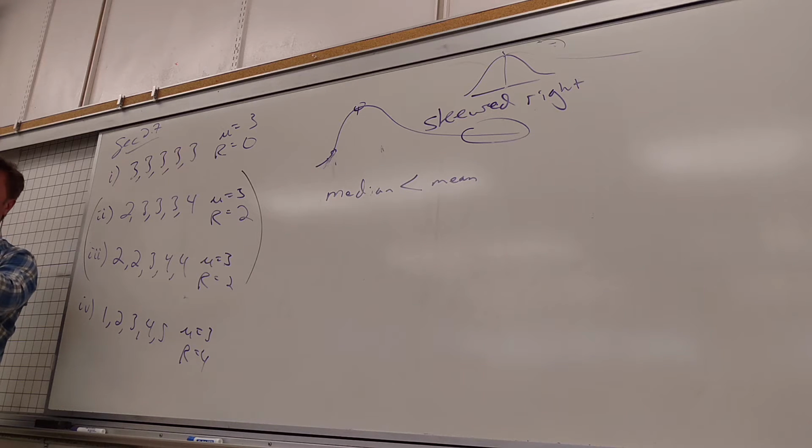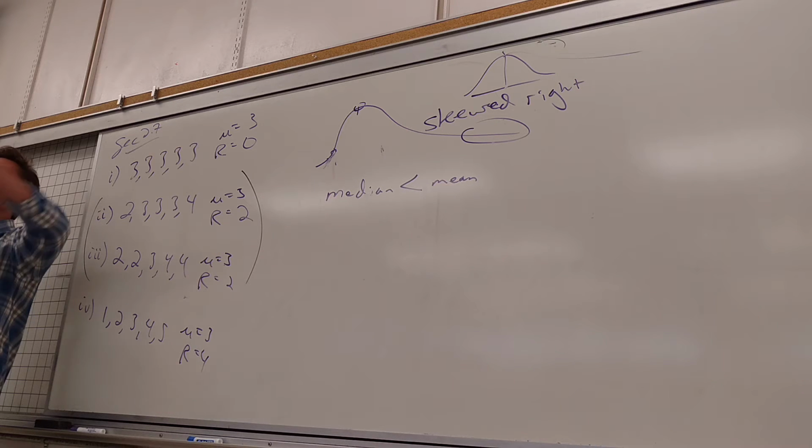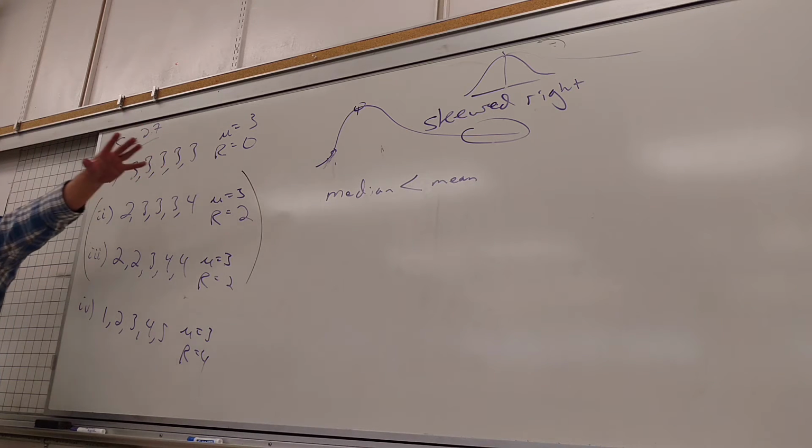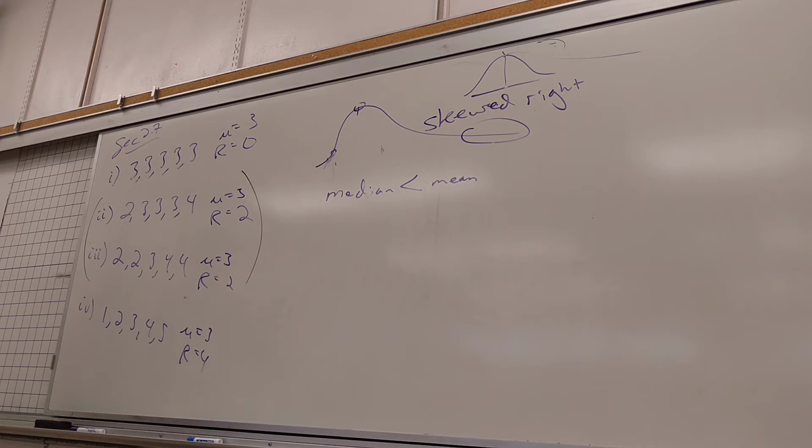So this thing we're going to create is called the standard deviation. It's a measure of how spread out my data is. The bigger the number is, the more spread out my data is. The smaller, the less spread out, or it could be not spread out at all. Okay, so we're actually going to create the formula next time.